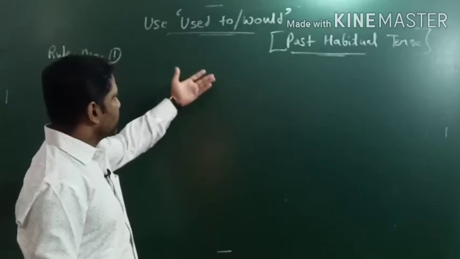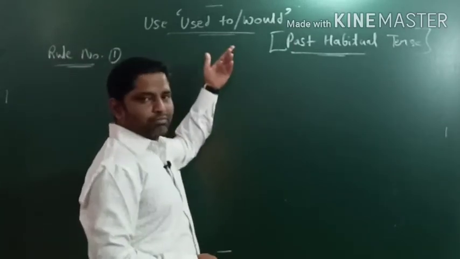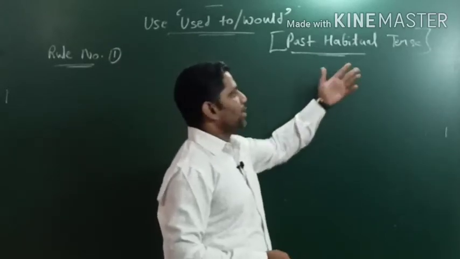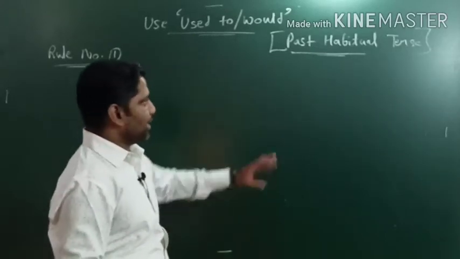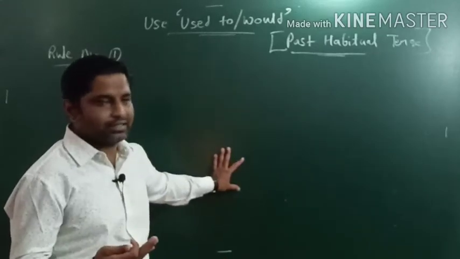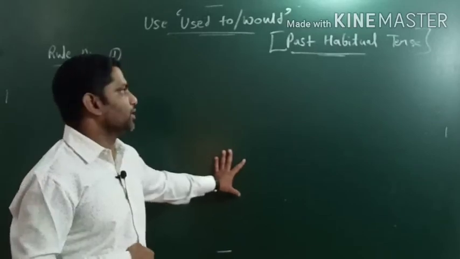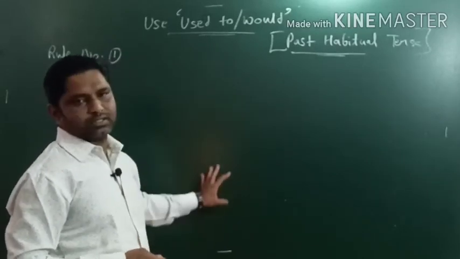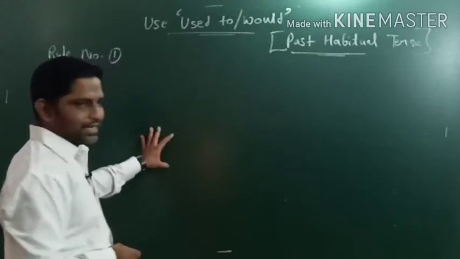As I told you, used to and would are modal auxiliary verbs, but they show past habitual tense. Past habitual tense means हमें पहले किसी चीज की आदत थी, अब वो आदत छूट चुकी है. In this way we will discuss various examples.